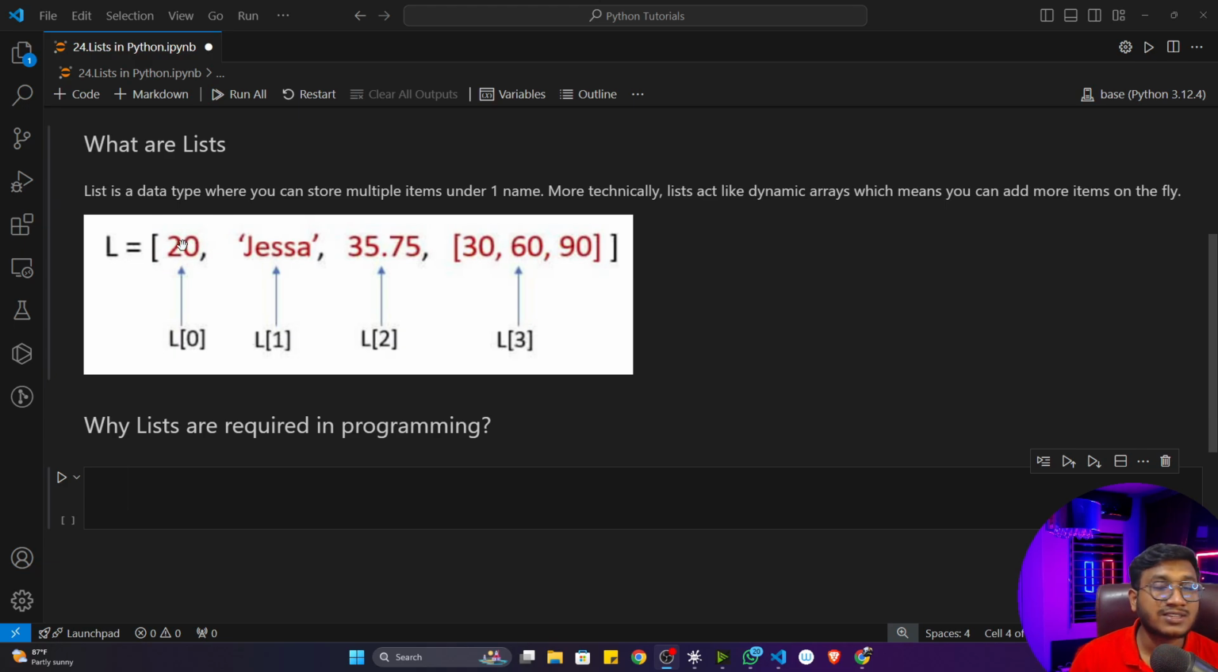Let's see, if I want to access this particular 20, how can I access it? I'll just write L, then a square bracket, and inside that I need to pass the index number of that particular item. Now you can see the index number is 0, and if you give it, 20 will come from this list. This is the idea. Just give me some time, I'll show you how we can access an item from a list.